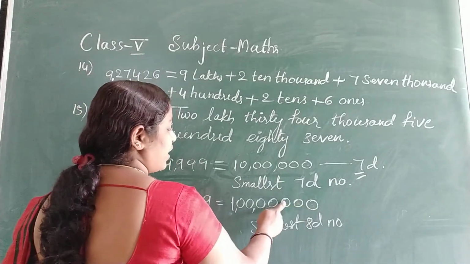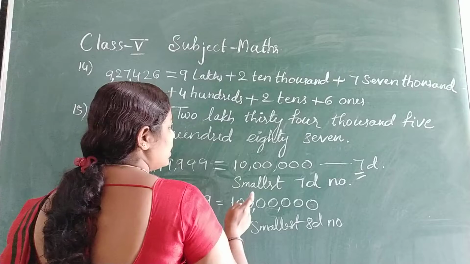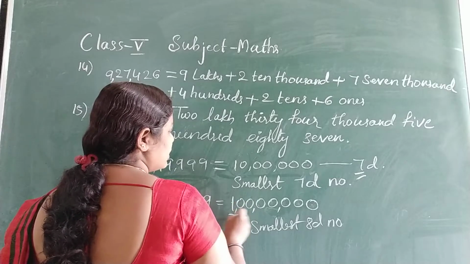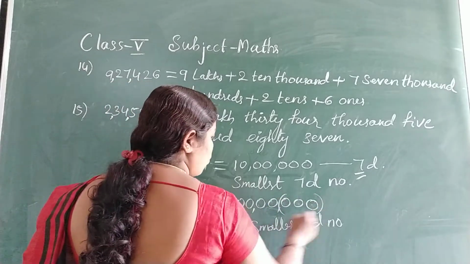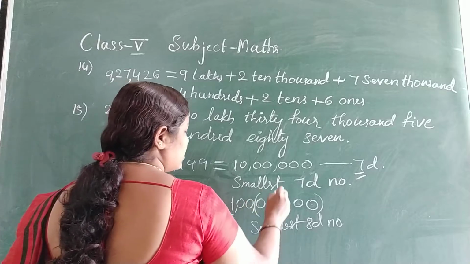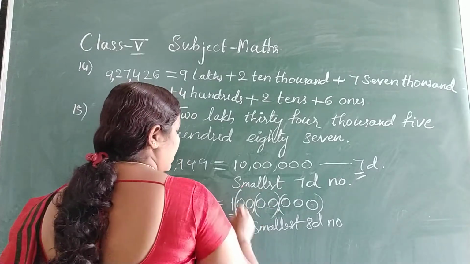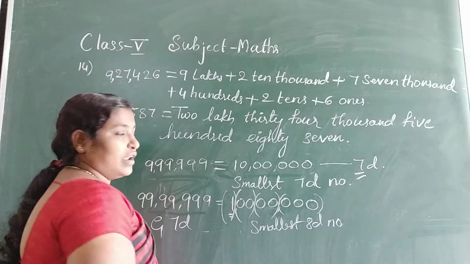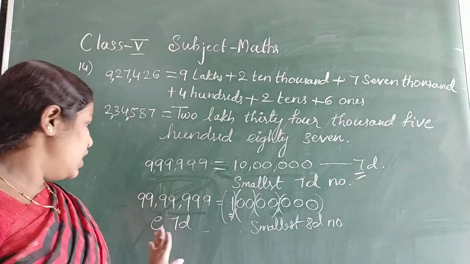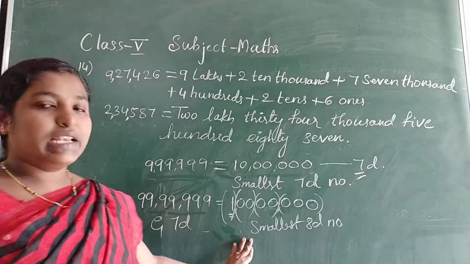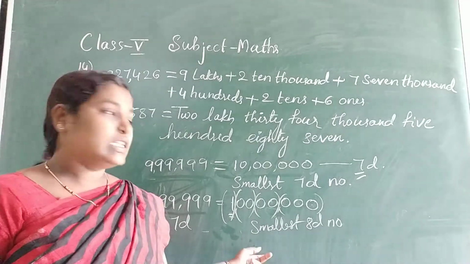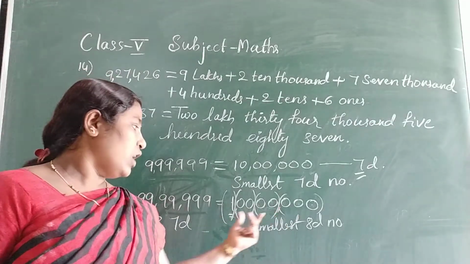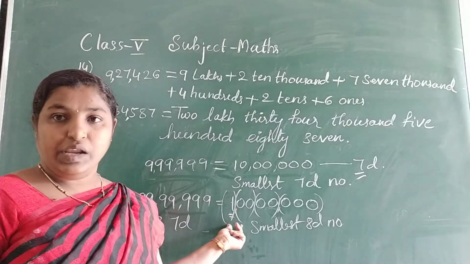Ones, tens, 100, 1,000, 10,000, lakh, 10 lakh. This is crore. So this is ones period, this is thousands period, this is lakhs period and this is crore. Okay, so 8 digit is having up to crore period.